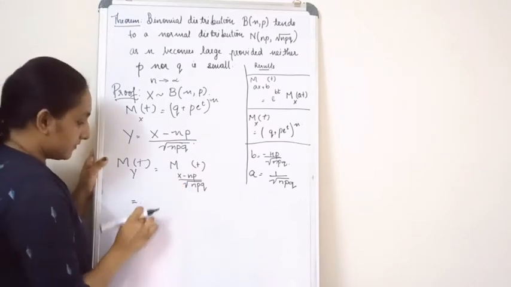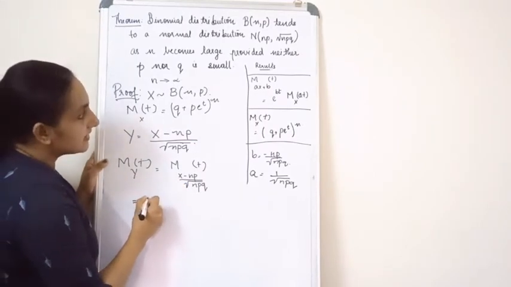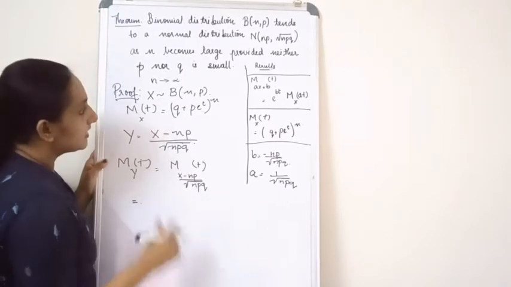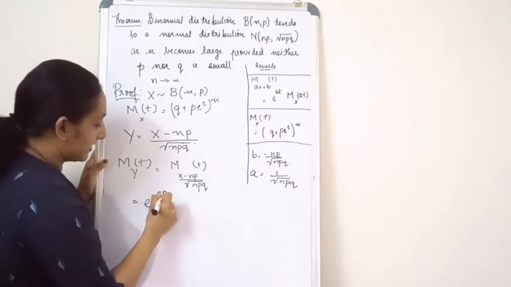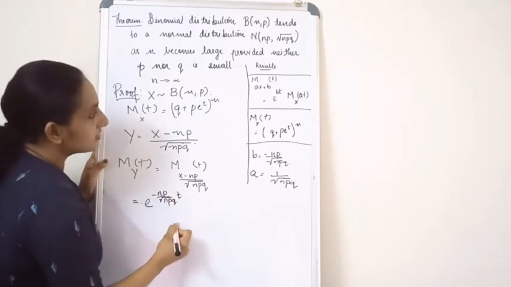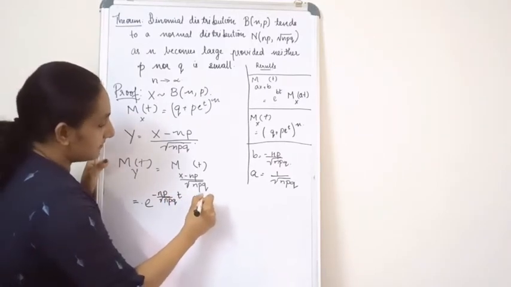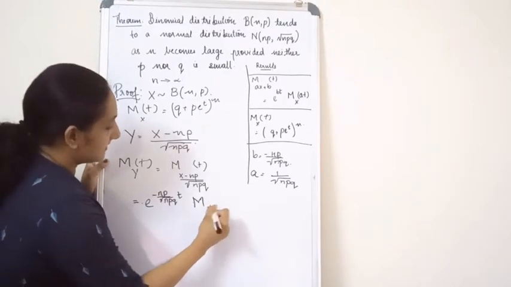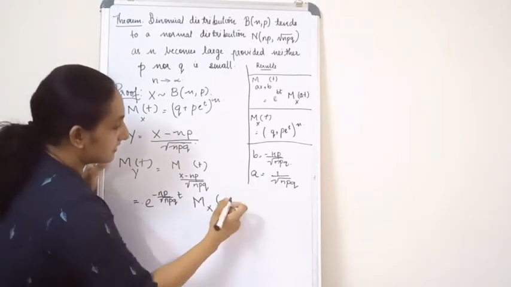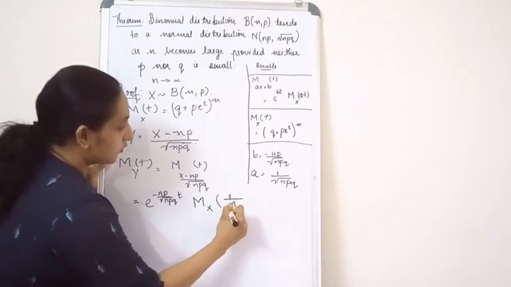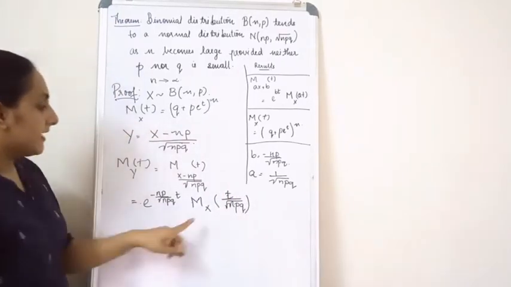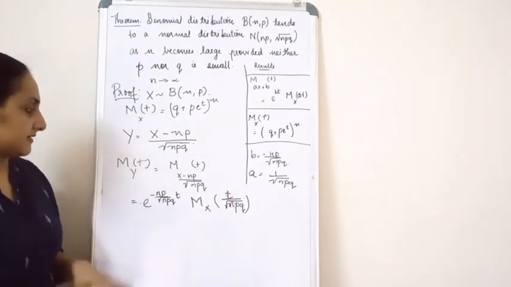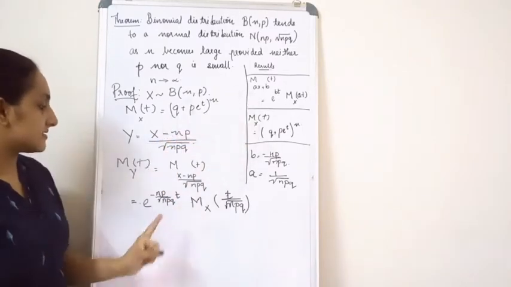What will I get? I will get e raised to b t, where b here is minus np divided by root npq, into M_X(at), where a here is 1 by root npq. So it is M_X(t by root npq). Okay, this is what I got when I applied this result.